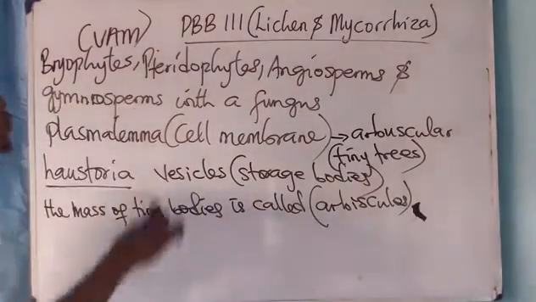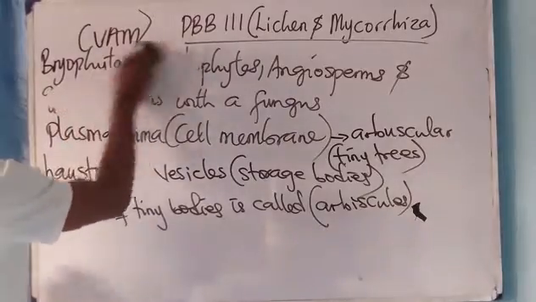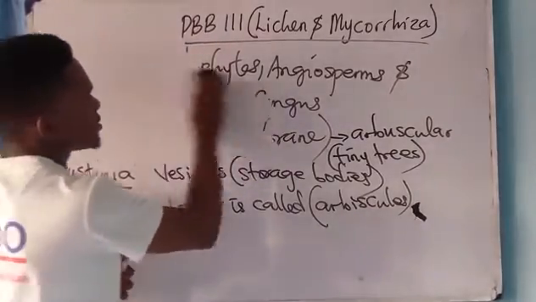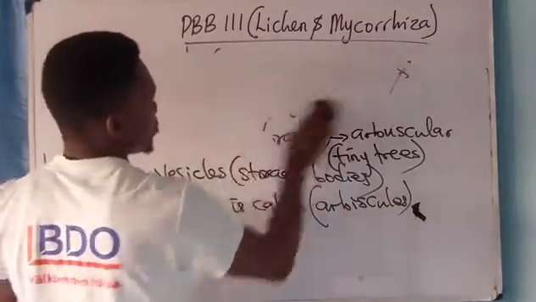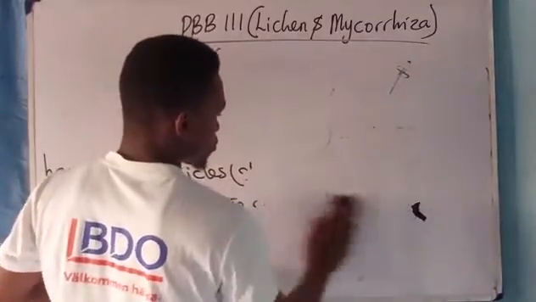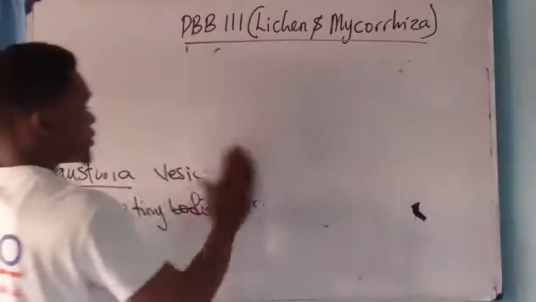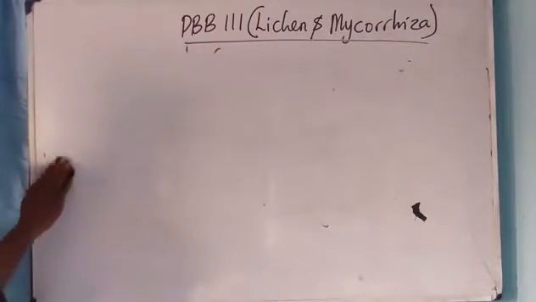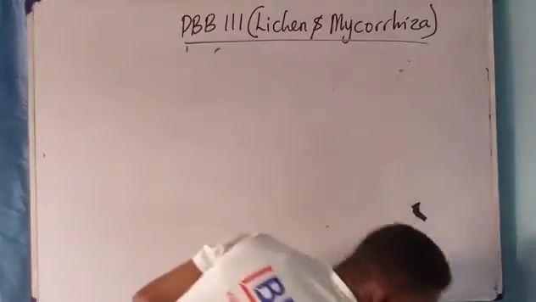So we are going to look at the various divisions of kingdom fungi. We've said everything about lichen and mycorrhiza, so the next one is the different divisions of kingdom fungi.